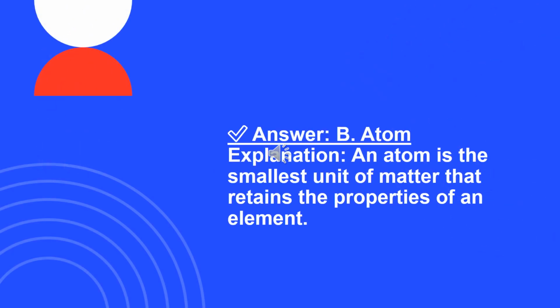Atom. The atom is the smallest unit of matter that retains the properties of an element. Atoms consist of protons, positive, neutrons, neutral, and electrons, negative. Atoms combine to form molecules. Why not the others? Molecule, made up of 2 or more atoms. Proton, a subatomic particle inside an atom, not a basic unit itself. Electron, a part of an atom, but not a standalone unit of matter.